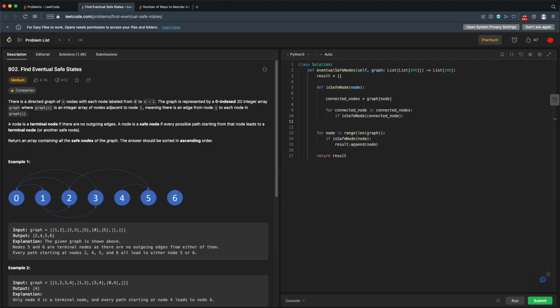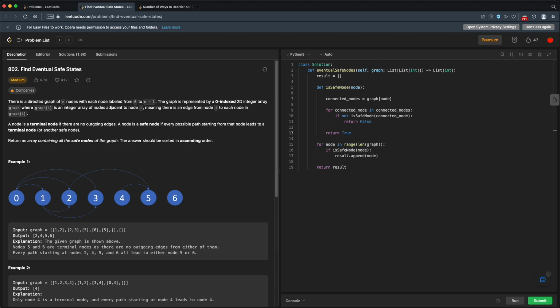We can either check to see if it's a safe node and keep track of whether or not they're all safe, or we can just find one that's not safe and we'll return false at that point. So let's just check if this is not a safe node. If this node is not a safe node, then we will return false. Otherwise, if we make it through all the connected nodes and they all are safe nodes, then we can return true.